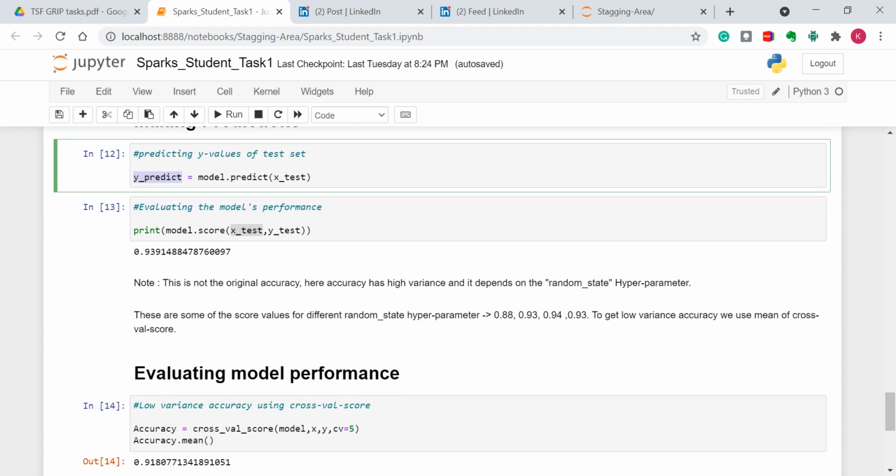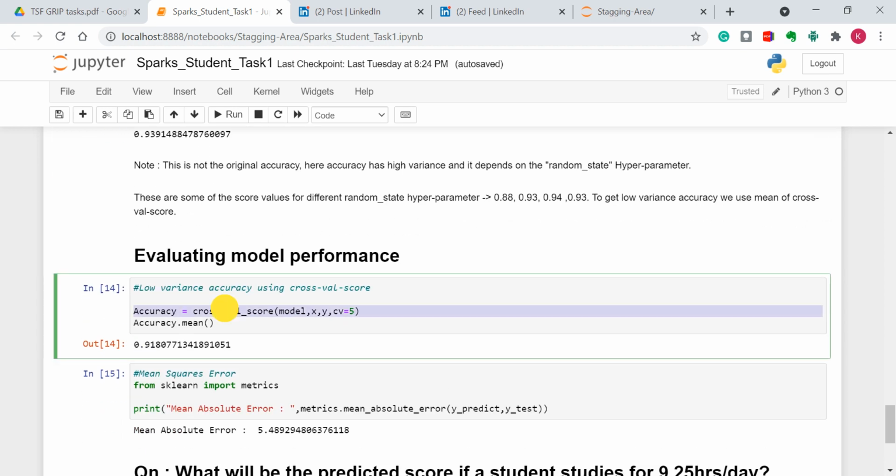It can go to 80%, it can also go to 95% or 97%. So to get a low varied accuracy, we will be using the cross-val score. You can see these are some of the values I have gotten for different random state values.